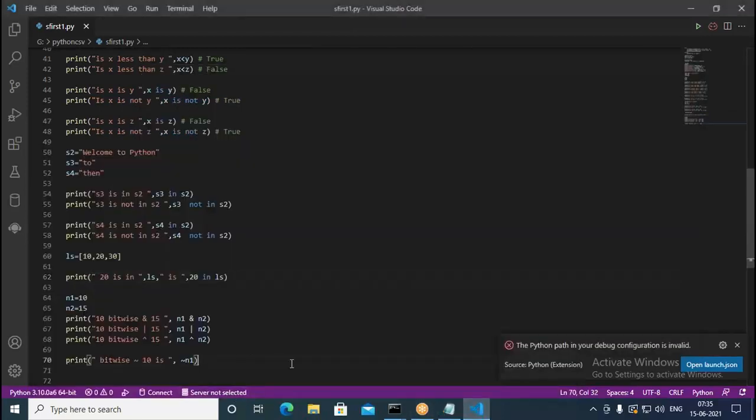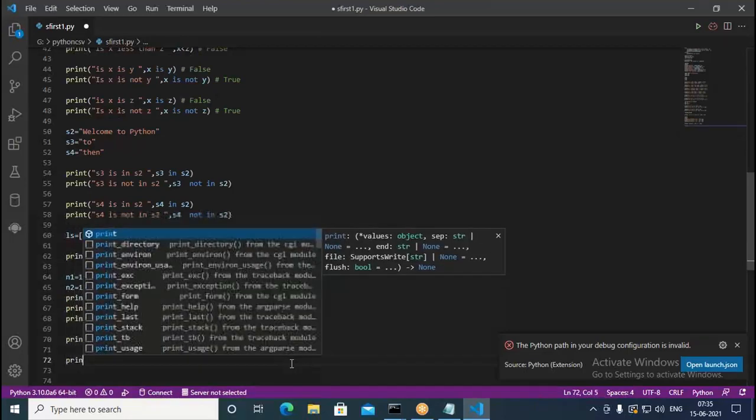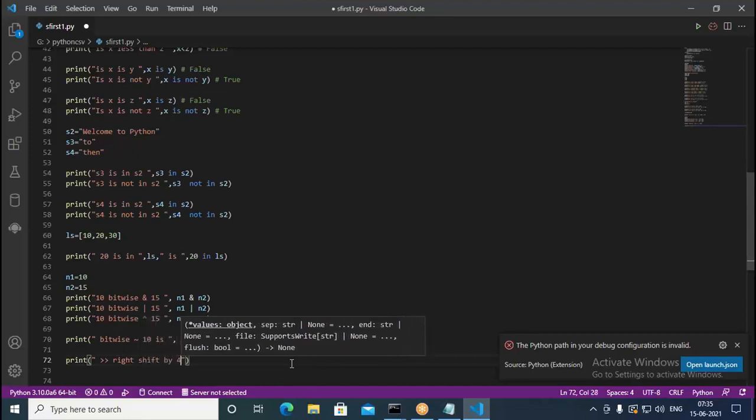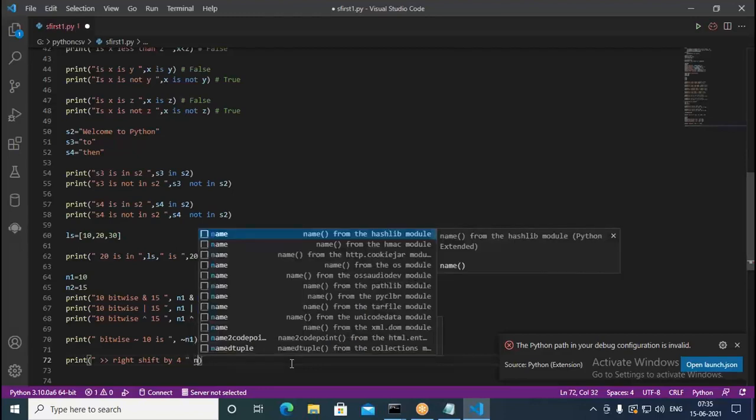Okay, here this is right shift by 4. So here it is n1.